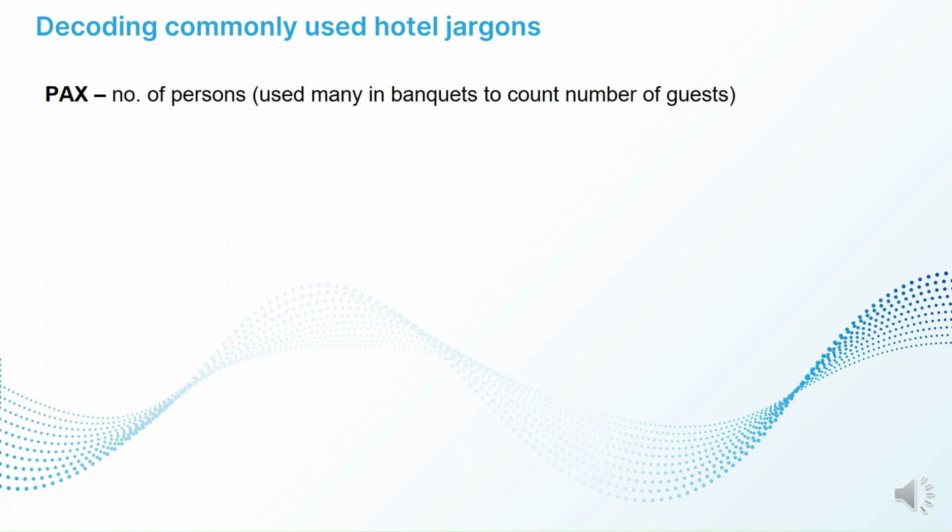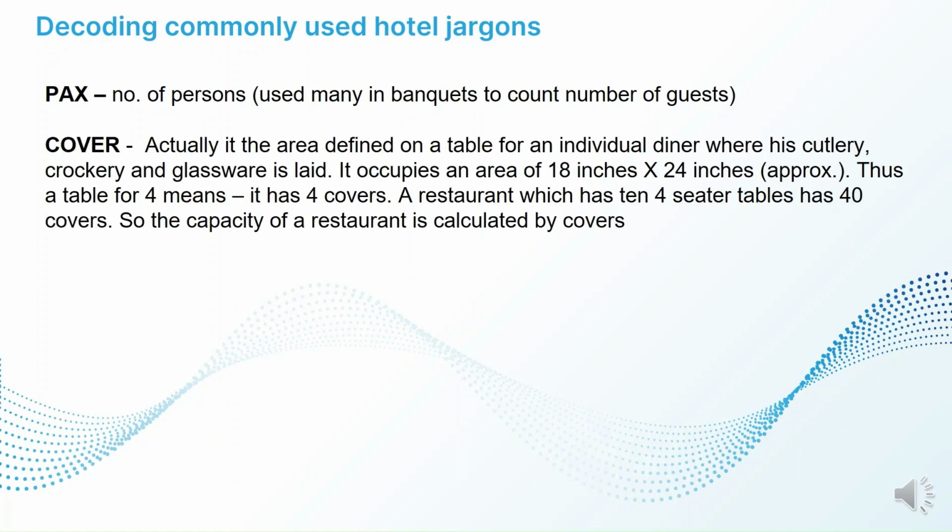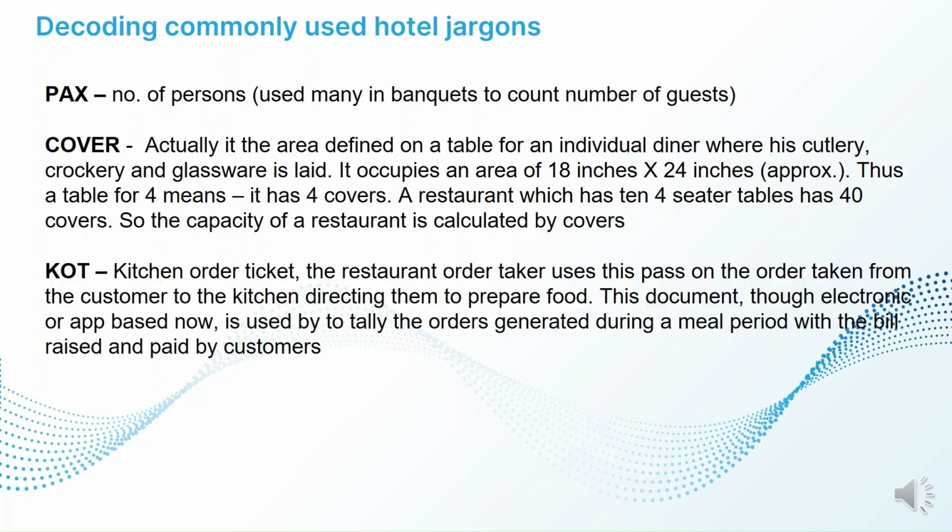Cover. Actually, it is the area defined on the table for an individual diner where his cutlery, crockery and glassware is laid. It occupies an area of about 18 inches by 24 inches, which is about 1.5 feet by 2 feet approximately. Thus, a table for 4 means it has 4 covers. A restaurant which has ten 4-seater tables means it has 40 covers. So the capacity of the restaurant is calculated by covers.